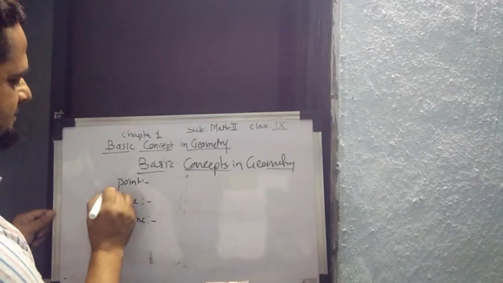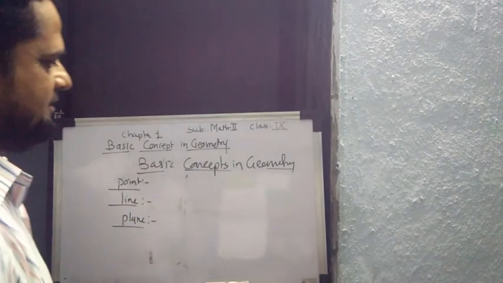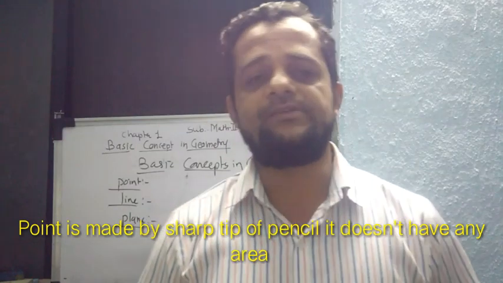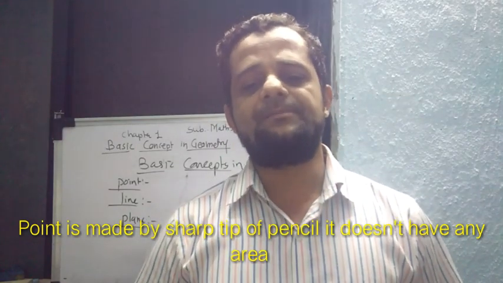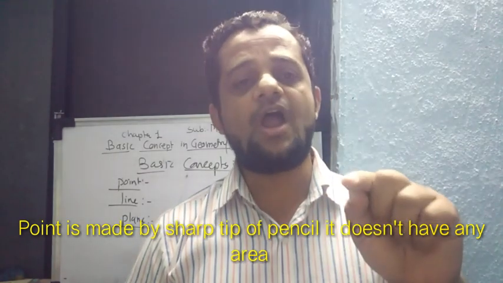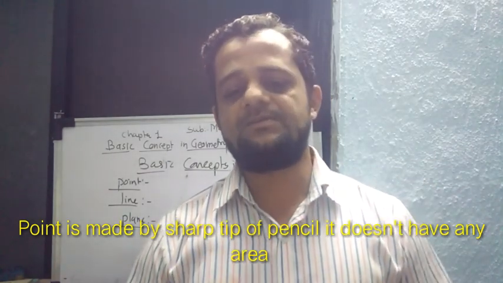These three basic concepts are discussed in the introductory part. Now first we will discuss the point. What is meant by a point? A point is nothing but a mark made by the sharp tip of a pencil. It does not have any area. That is nothing but a point.